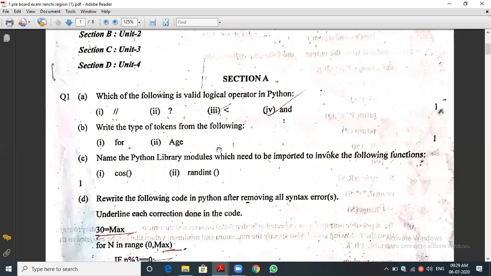Yes, sir. Yeah, third one you can see: name the Python library. You can see where I am taking the questions, from different areas of India, how the questions are asked. Not only I am a teacher, many teachers are there, and other teachers also ask, because one of them is setting the question papers for the board. So you have to practice different region question papers, previous board question papers. Whenever you are finding free time after the exams, please download them.